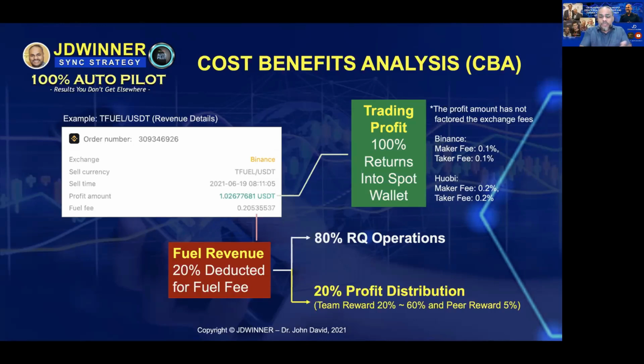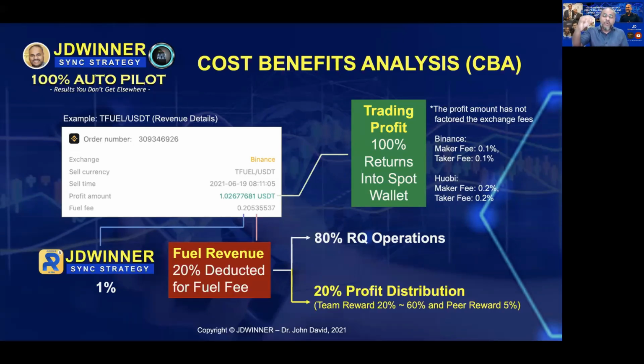Also, please understand, we have another 1% for the strategy fee. So now what you are going to see in your asset wallet is two deductions. One is the fuel fee, and the second is the strategy fee. So you will always see that in your asset wallet.